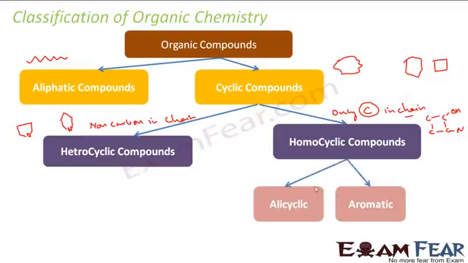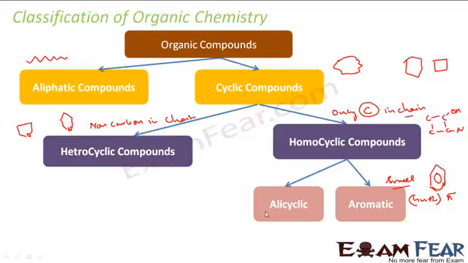Homocyclic is now further classified into alicyclic and aromatic. See, alicyclic is just a cycle with no aroma, and aromatic has a smell. Actually, it's a very good smell, and also it has 4n+2 pi electrons delocalized. We will talk more about this. For example, if you see benzene, right, it has something like this because there are some electrons delocalized. We'll talk more about these.